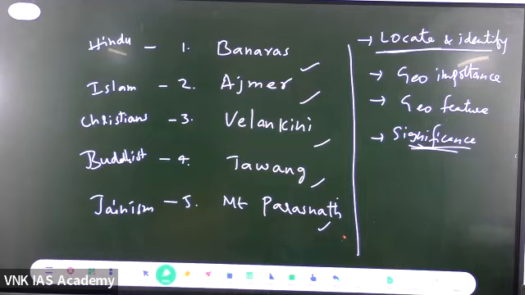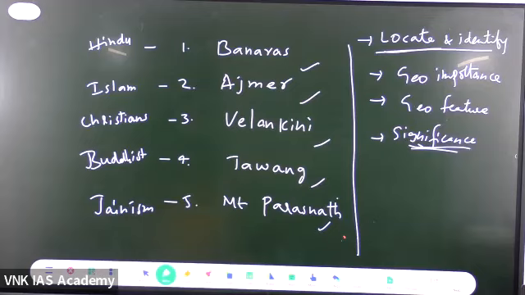What is the structure? The structure is like this: location and identification, and the geographical importance, the geographical feature. What is the importance and the feature? Importance is how it has formed, whether it is a plateau, or whether it is a unique form like backwaters.